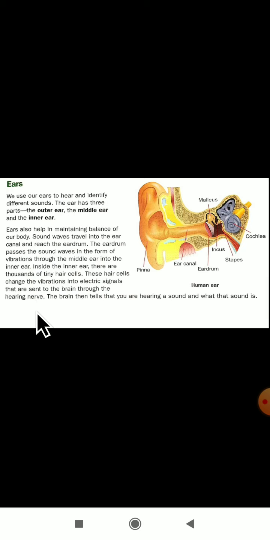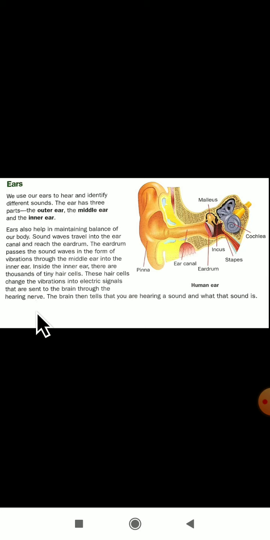Whatever sound comes in our surroundings is heard by our ears. We use our ears to hear and identify different sounds.